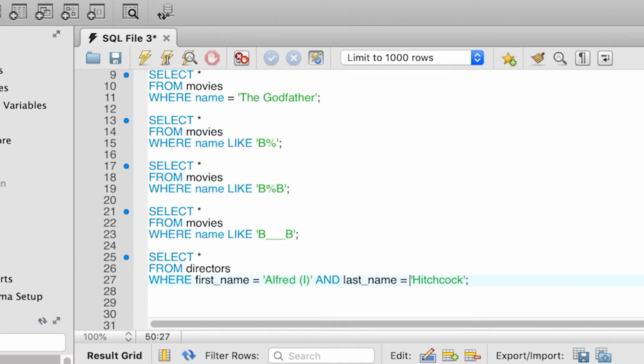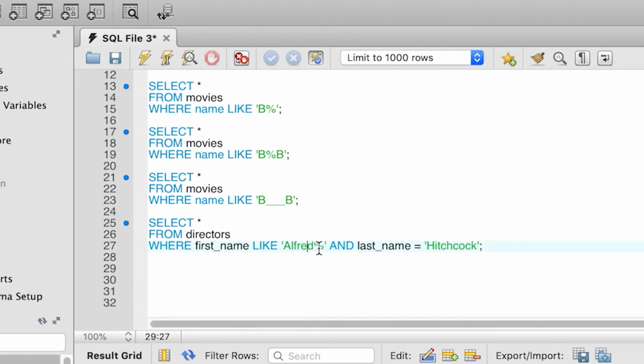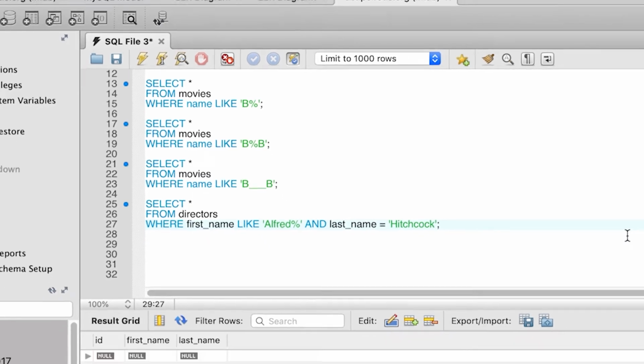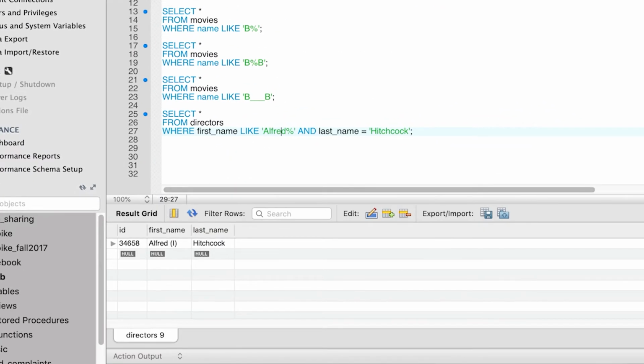So we go to the first equality condition and we modify it to be where first name like Alfred. And then we're going to put the % at the end so that the condition reads as follows: first name like Alfred %, closing quotes. And then we have and last name is equal to Hitchcock. We execute this query and you'll see that we get back the entry for Alfred first Hitchcock.